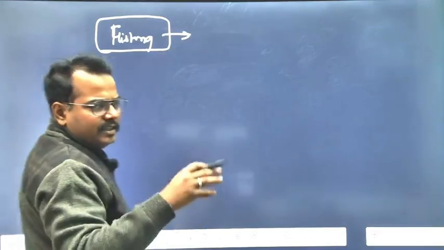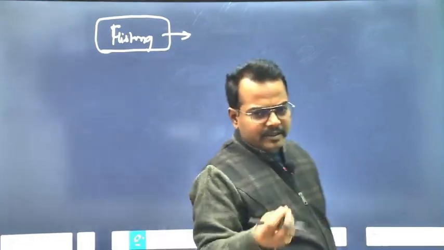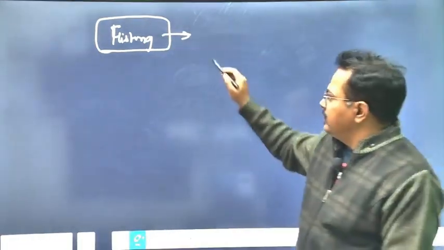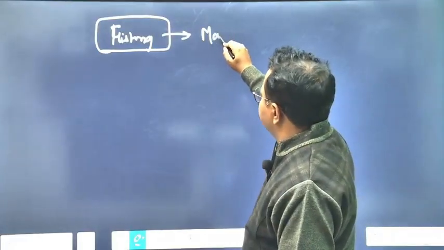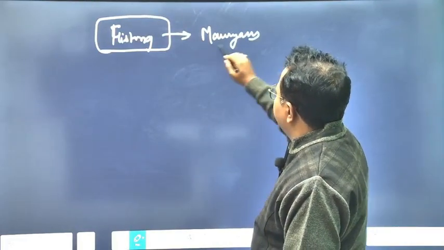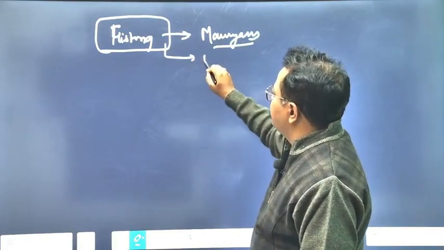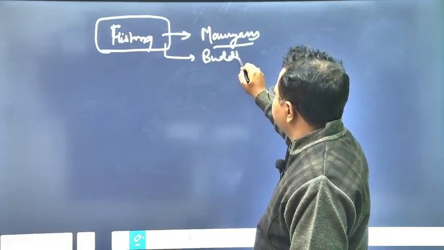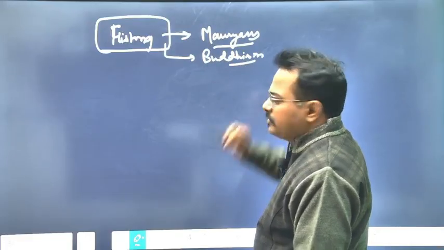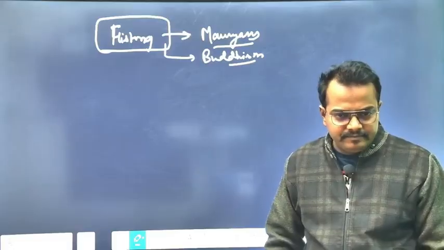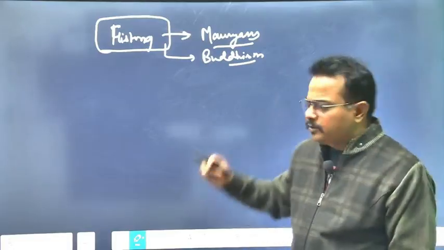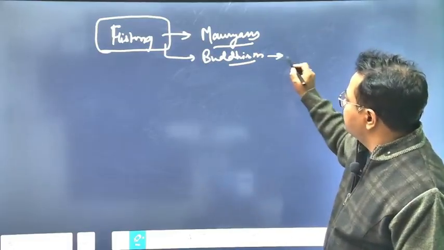So in history, you may have come across a list of topics. For example, the topics which I discussed in the last class was basically Mauryans, or for example, another topic, Buddhism. These are broad topics from which questions are asked. There will be subtopics. For example, from Buddhism, they have asked questions from Buddhist literature.